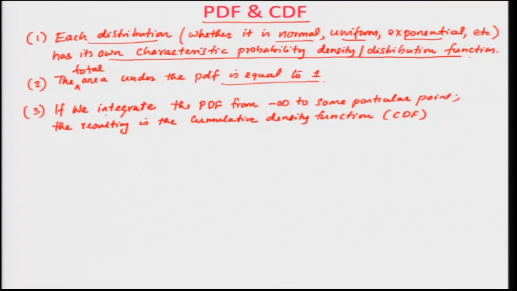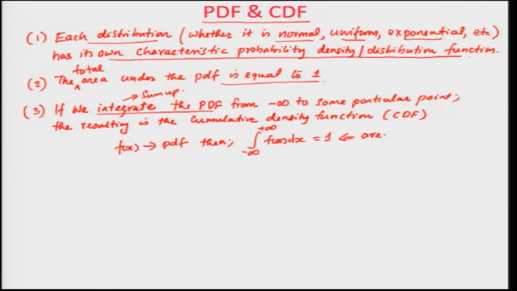Another way to think about it is that if you sum up. If it is a continuous function, if you have f of x, this is the PDF, then the integral from minus infinity to plus infinity of f of x dx equals 1, which means the area under the PDF is equal to 1.